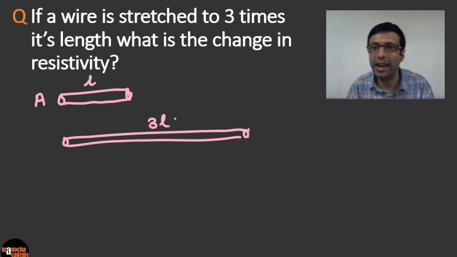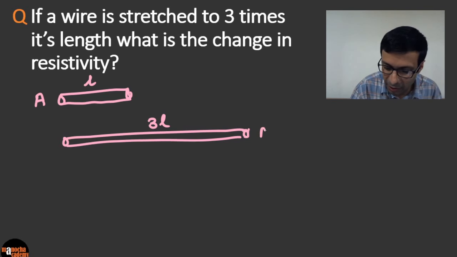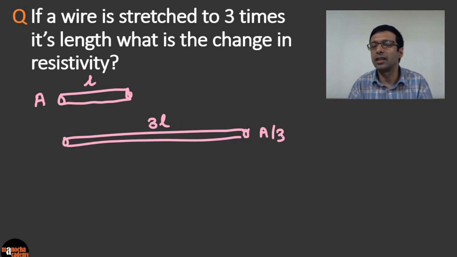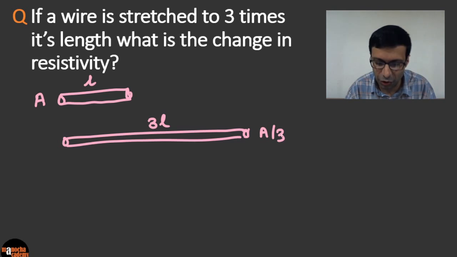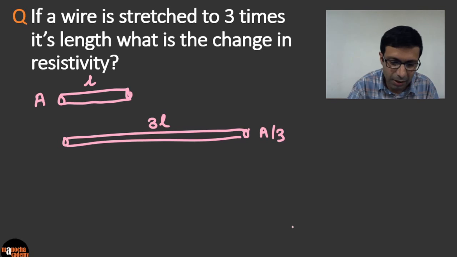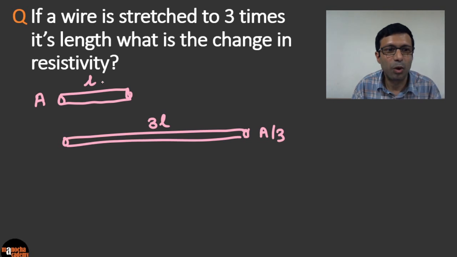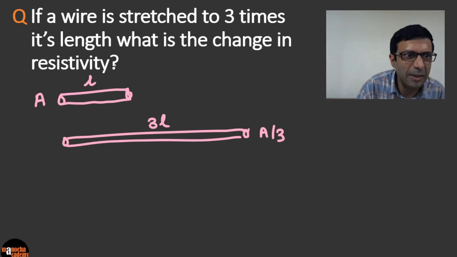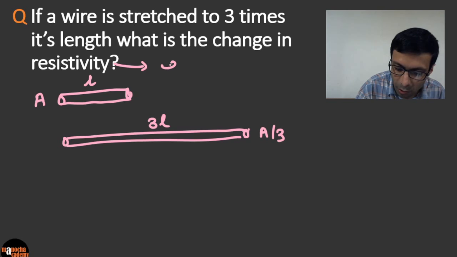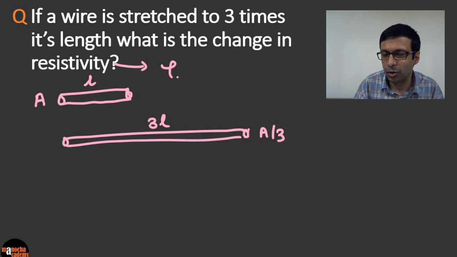And what will happen to the area of cross section? Everyone, what do you think? It's going to be A by 3, because the wire is like Play-Doh or clay. When you pull it, the area of cross section changes. But the question asks, what is the change in resistivity? Do you remember the symbol for resistivity? It's rho. So they're asking, what is the change in resistivity?